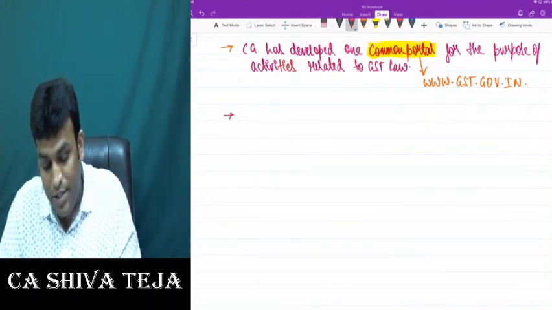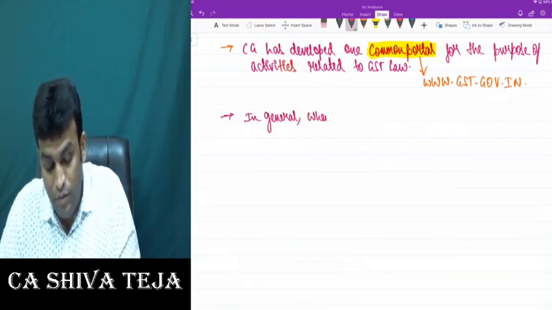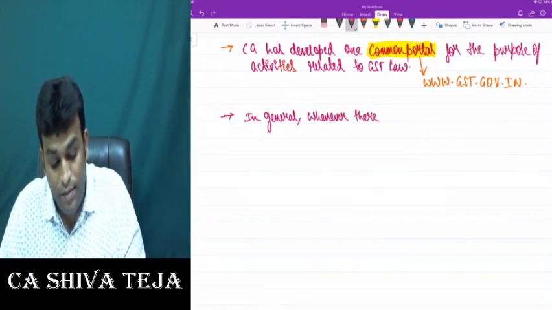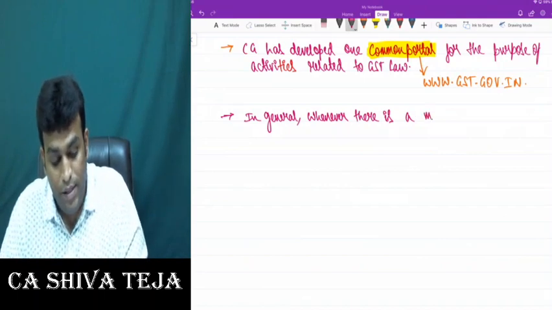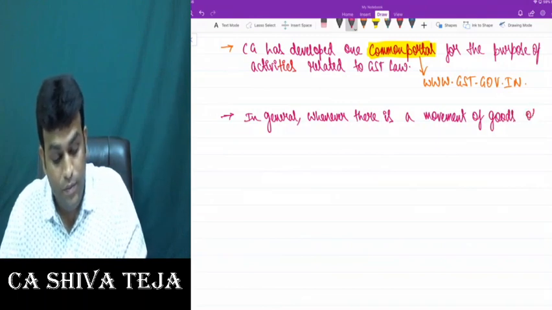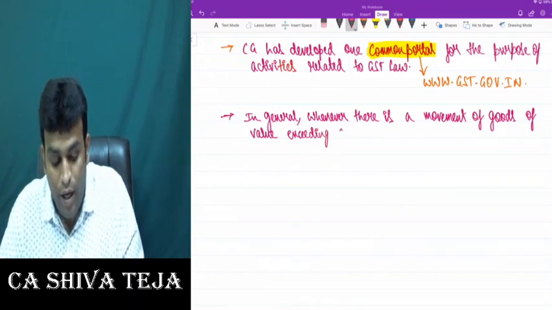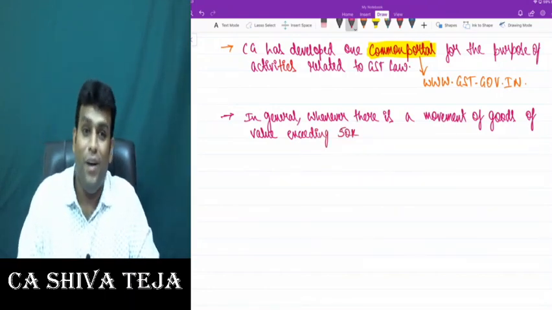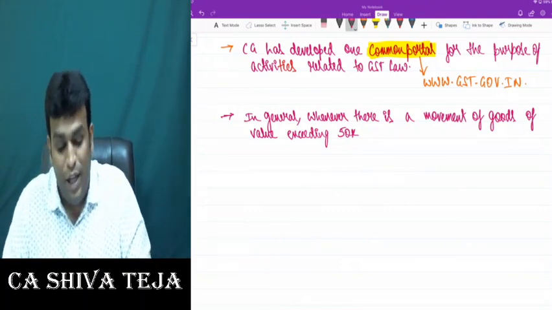What the law says is that in general, whenever there is a movement of goods of value exceeding 50,000, I repeat one more time, in general, whenever there is a movement of goods of value exceeding 50,000, then